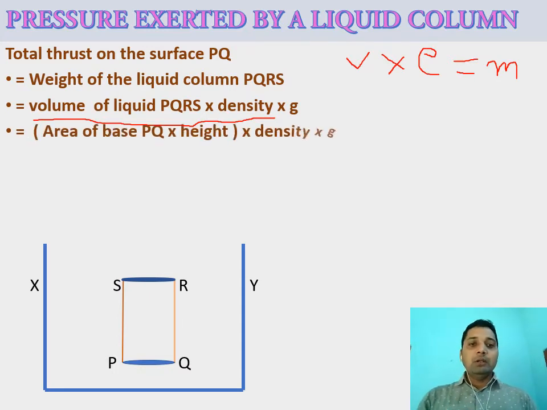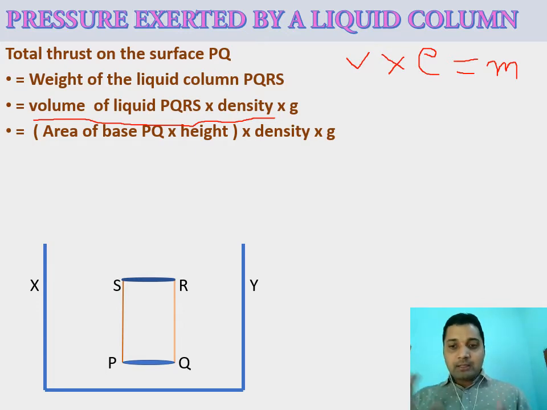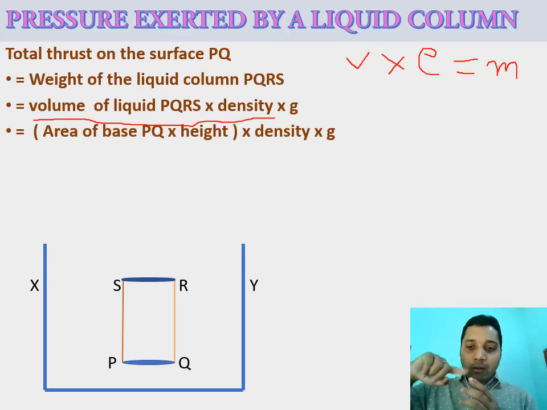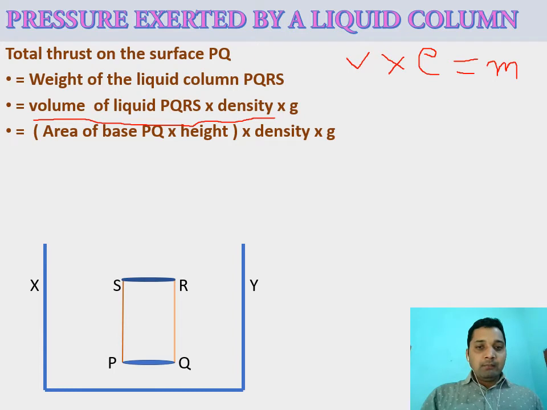But to find the volume, we have to take area into height, because L B H, if we look at the cuboid volume, L B is the area and H is the height. So the area of base PQ, for different regular shapes we have different formulas. Like in a cylindrical object it will be pi r square h, because pi r square is the area of the upper part, which is circular, and the down part, which is circular, where the height is h. So the area of base PQ into height is the volume, and then density into acceleration due to gravity.